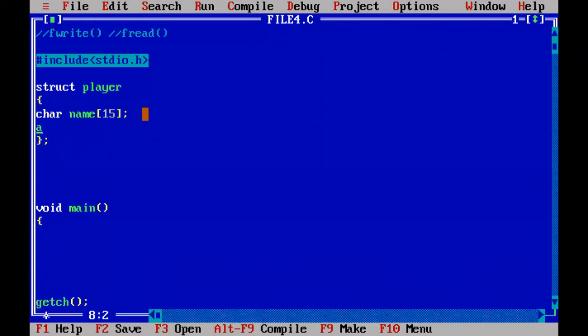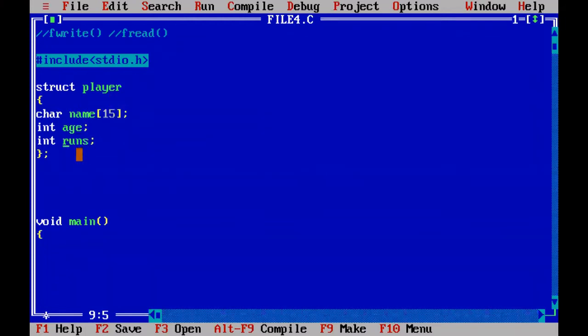So age will be an integer type. After this, I want to define how many runs. Runs, again I'm taking it as an integer type. So these three properties I am grouping under a player structure. So structure player will have a name, age, and runs.